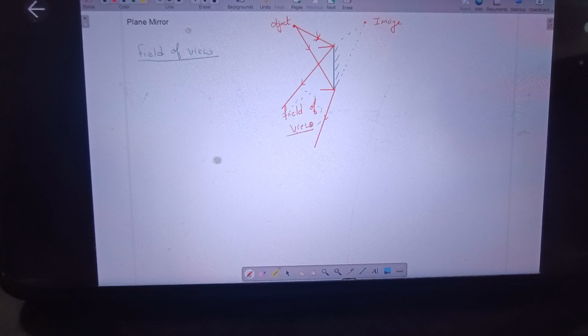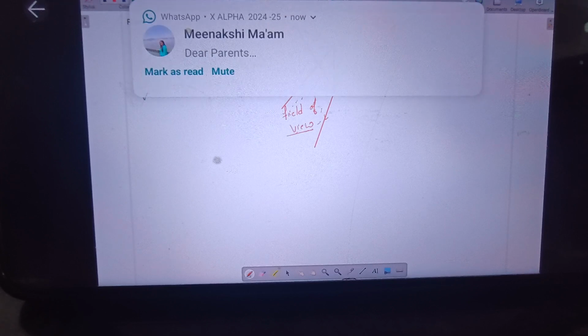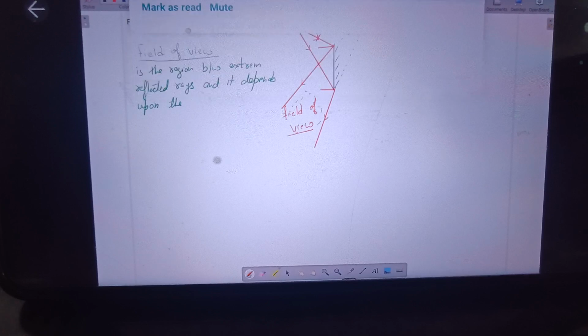Is it clear? Okay. So you can write down: field of view is the region between extreme reflected rays. And it depends upon the location of the object.